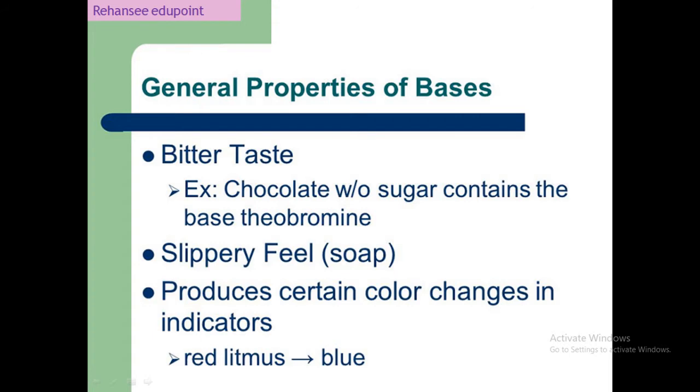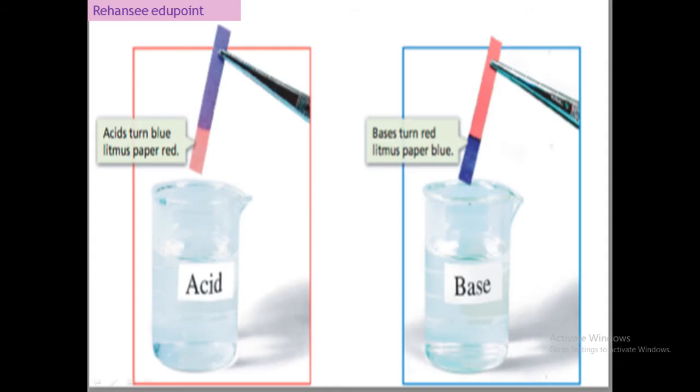Bases react with red litmus paper and it turns blue. As well as bases are slippery to feel, soapy in touch. When bases react with metal, they may or may not produce hydrogen gas. In a similar way, all the metallic oxides and hydroxides are basic in nature.